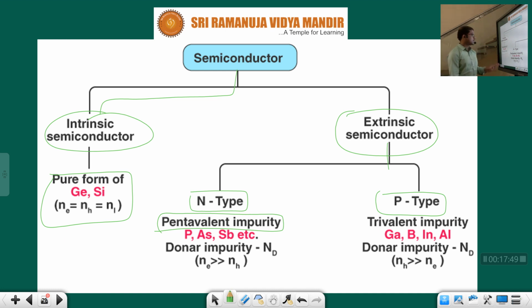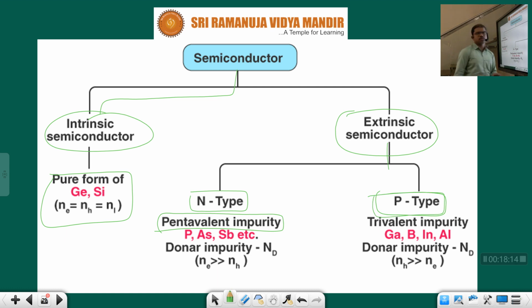Why are we preferring only pentavalent impurity, children? N-type means it carries electrons; the number of electrons is more. In order to make a semiconductor which has more electrons compared to holes, we should have what? Pentavalent impurities.